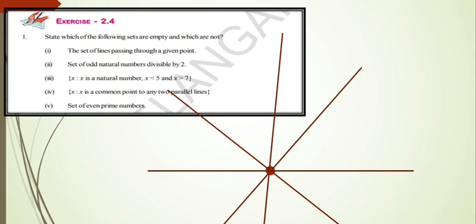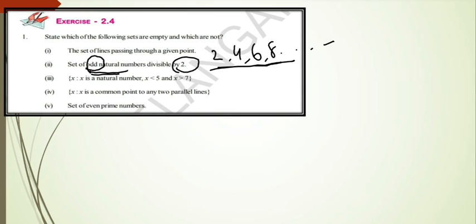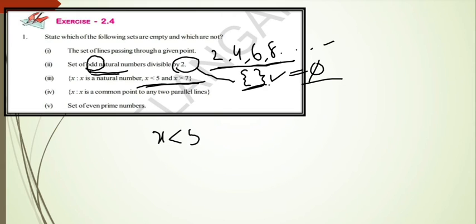Now see the second one: set of odd natural numbers divisible by 2. They are saying odd natural numbers which are divisible by 2. We know that the numbers which are divisible by 2 are 2, 4, 6, 8 and so on. All these are even numbers, but we have to pick odd numbers. So in this set, we can't write any elements. So this is an empty set. Like this we have to give the explanation. And see the next: x such that x is a natural number. Here the given condition is x less than 5 and x greater than 7.